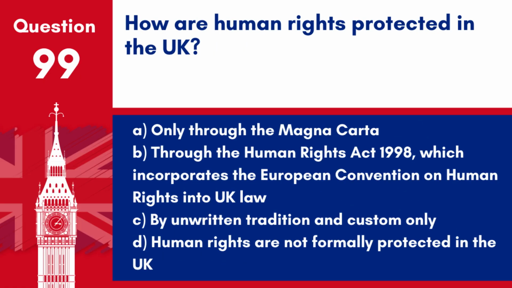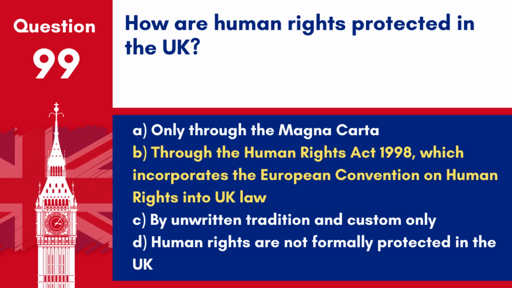Question 99. How are human rights protected in the UK? A. Only through the Magna Carta. B. Through the Human Rights Act 1998, which incorporates the European Convention on Human Rights into UK law. C. By unwritten tradition and custom only. D. Human rights are not formally protected in the UK.